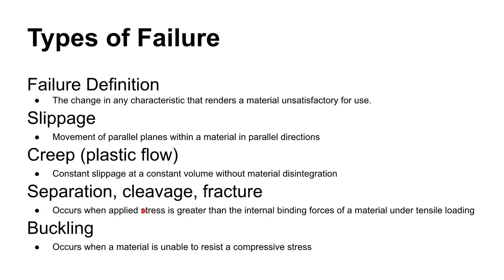Let's say we've seen some separation, some cleavage, some fracture. This is the end of the tensile test, when the thing comes apart. Of course, cleavage is fracture along different planes. We can also see buckling, and you're going to see this in a compressive test where the part fails in a compressive manner. All right, so that's our introduction to mechanical properties, and hopefully you saw most of this as a review, and we will start moving forward next time.